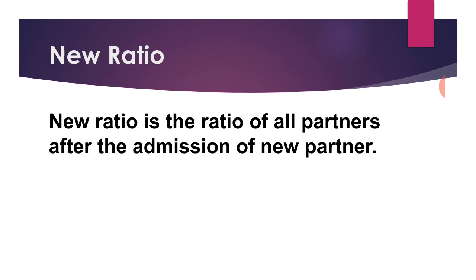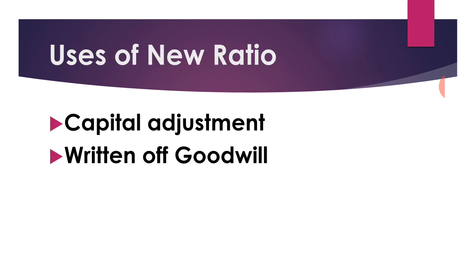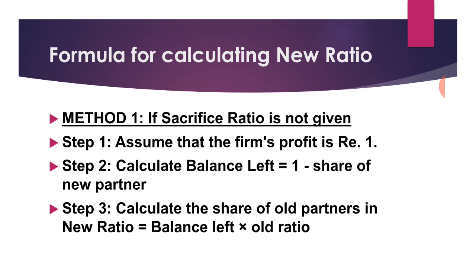New ratio. New ratio is the ratio of all partners after the admission of the new partner. New ratio is used while writing off goodwill and capital adjustment. Again, there are two methods of calculating new ratio. First method, if sacrifice ratio is not given, and second, if sacrifice ratio is given. If sacrifice ratio is not given, then we have to follow 3 steps, and if sacrifice ratio is given, then we have to use the equation to calculate new ratio.